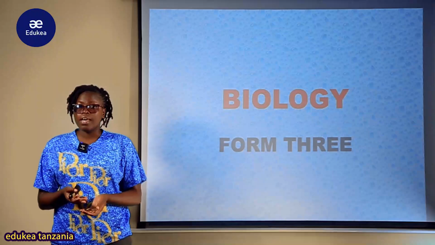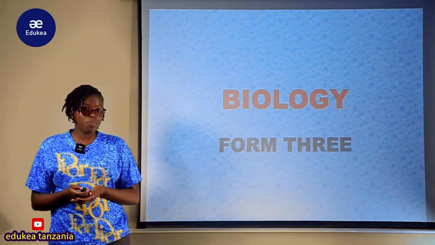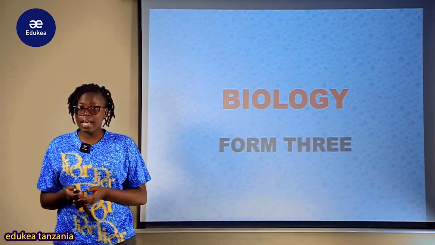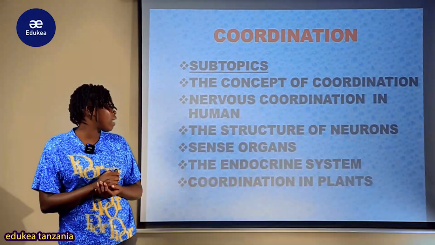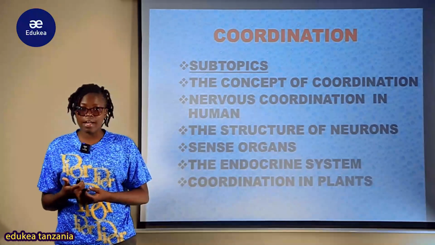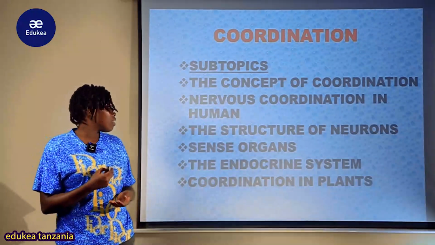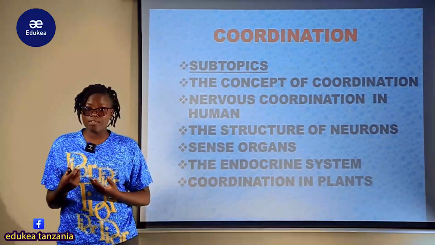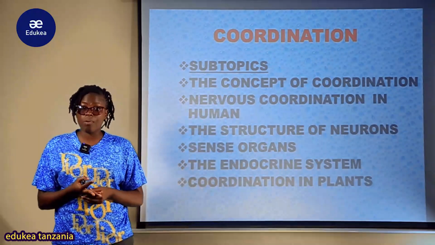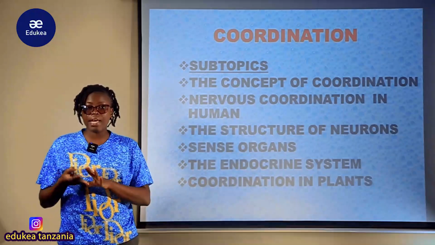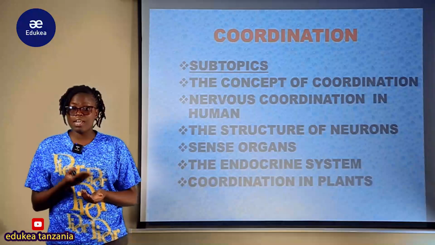We are currently proceeding with our topic on biology, and we are proceeding with coordination as one of our interesting topics today. We have already covered three subtopics, where we looked at the concept of coordination, the importance of coordination, the nervous coordination in humans, the nervous system, and the types of the nervous system. We looked at the central and peripheral systems, their advantages, and how they work to ensure they provide coordinated movement in the body of an organism.